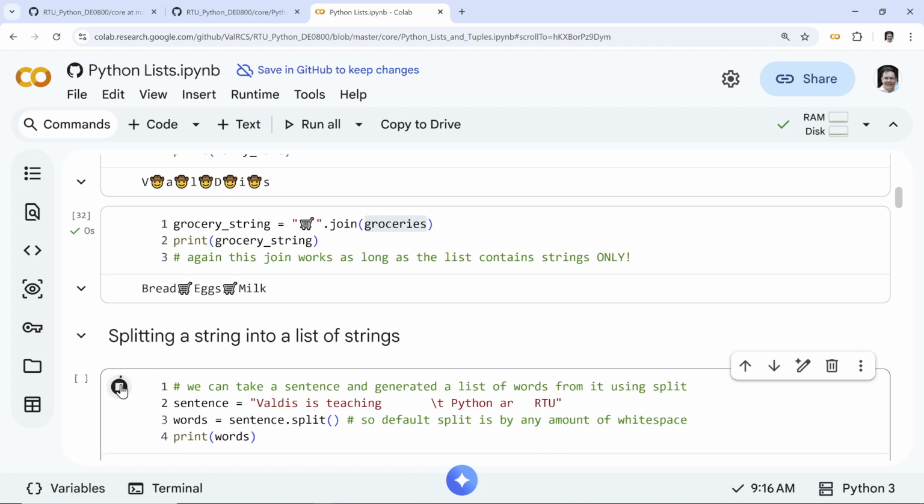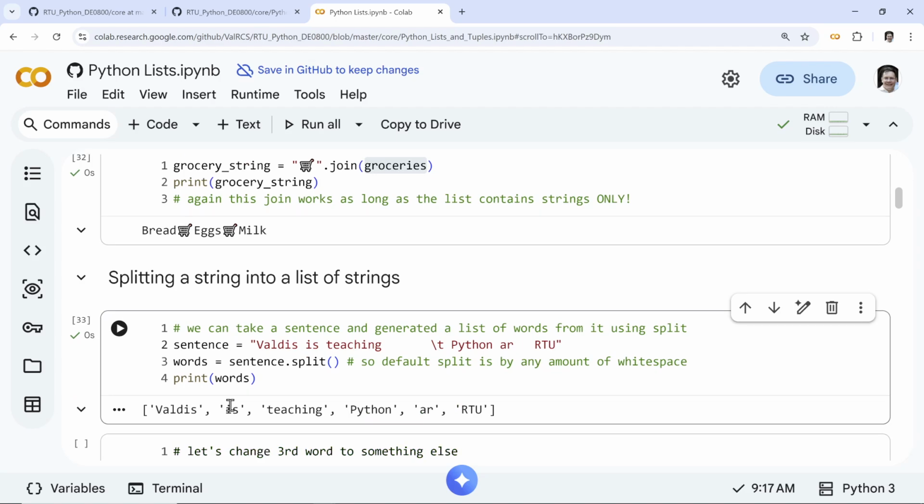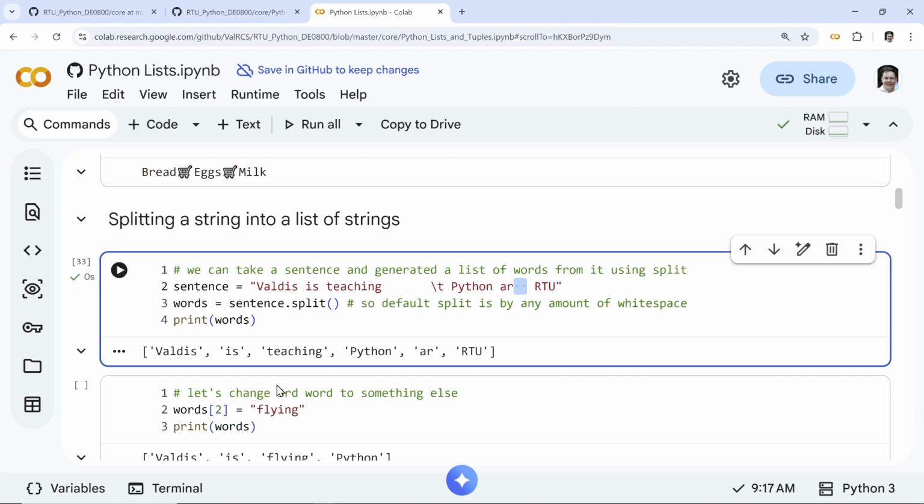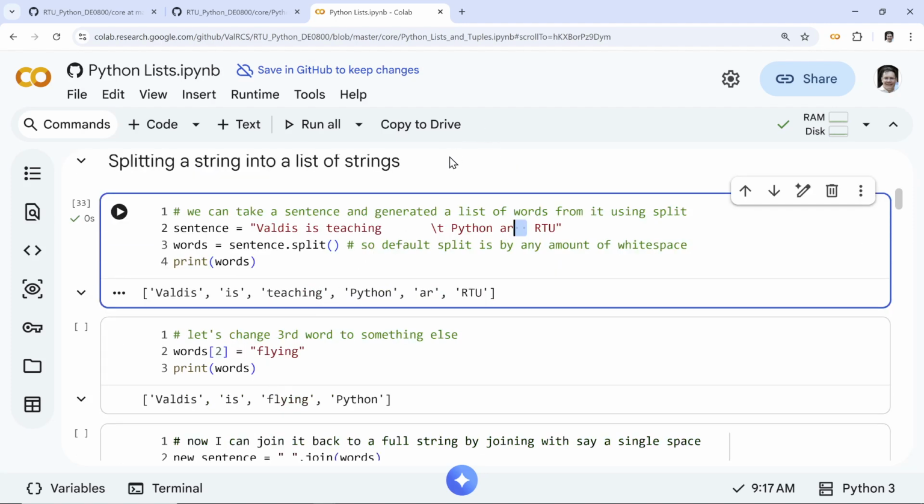And we have 1, 2, 3, 4, 5. We want to call these tokens, right? These are words, in this case, but we can also call them tokens, or units. So we split. We did lose something, right? We lost the white space, because split here is very flexible. It takes any amount of white space. So if you have extra spaces, those are gone at the moment, and you can't really get them back like this.